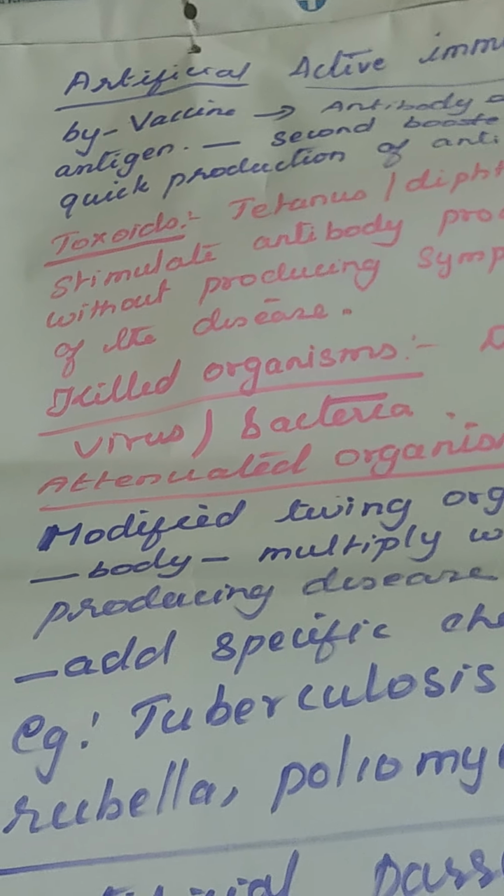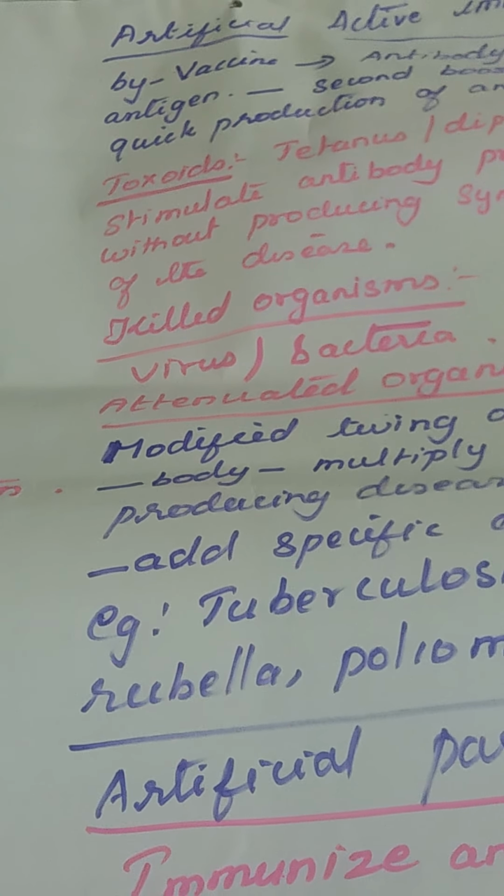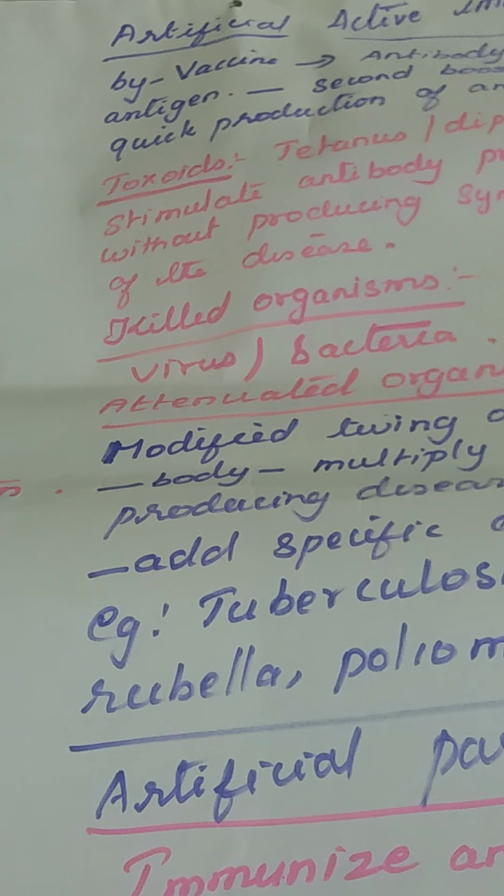Then attenuated organisms. What are attenuated organisms? Modified living organisms. The organisms are modified a little bit and injected inside the body. Modified living organisms are injected in the body, produce a mild disease, and by that way the immunity is created. How do they produce attenuated organisms?